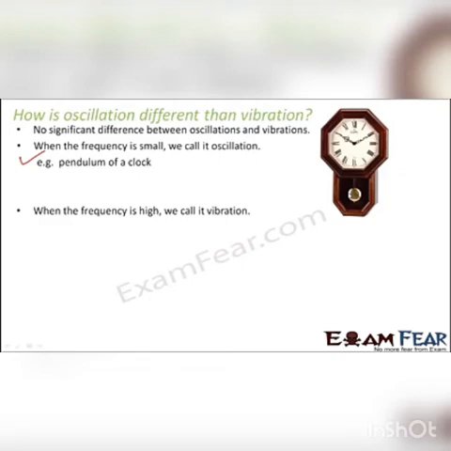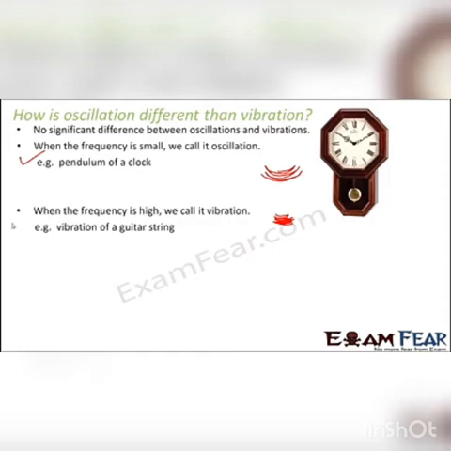But when the same motion happens in a very fast way, that means it keeps moving. So oscillation is like this. So it will move like this. But in case of vibration, it will be like it is moving very fast, like this, like this, like this. So that is vibration. So example of vibration could be the guitar string.